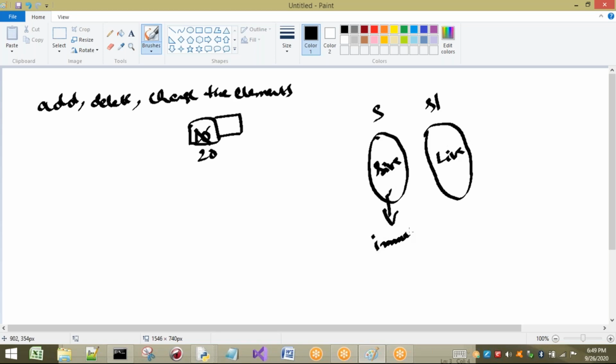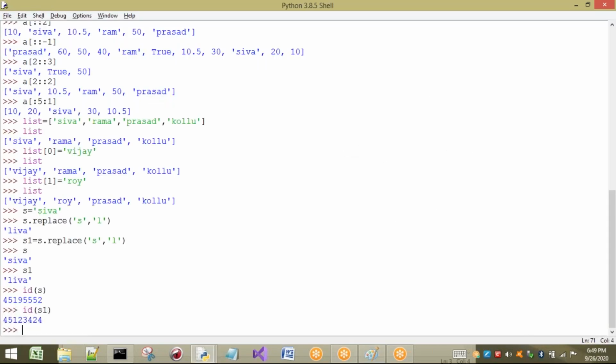String is immutable. Once a string is created, it cannot be modified, but it can be pointed to by any number of references. For example, now I want to do the same thing with R equal to Shiva. Shiva is already being pointed to, so if I create the same thing, the ID will be the same.